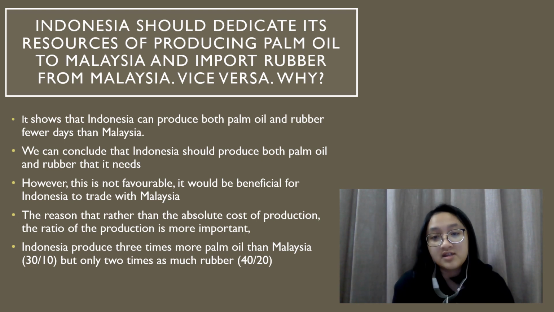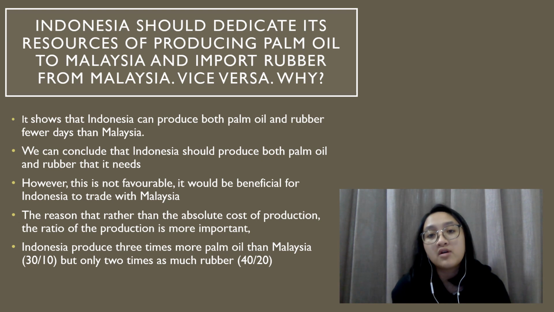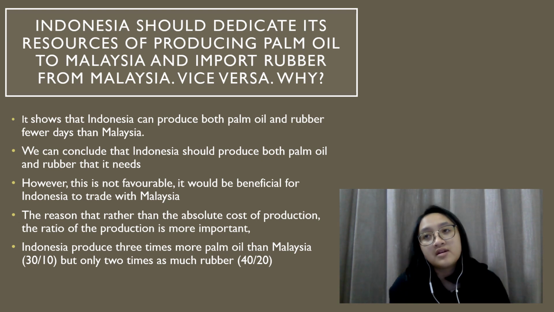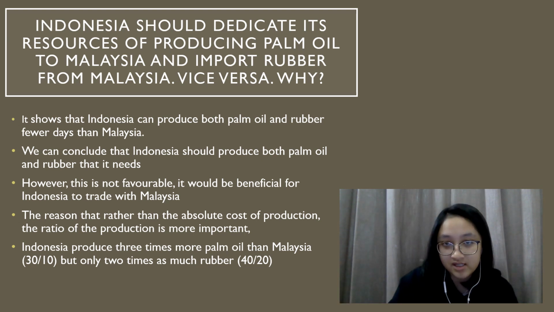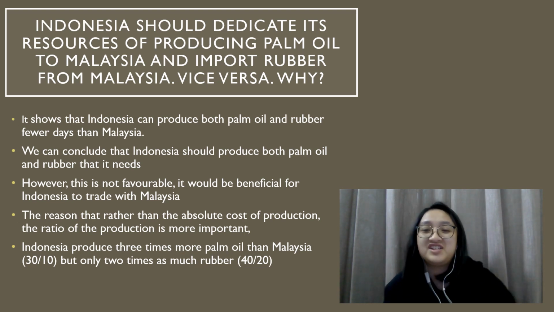So from here, Indonesia should dedicate its resources to producing palm oil for Malaysia and import rubber from Malaysia, and vice versa for Malaysia, where they should dedicate their resources to producing rubber for Indonesia and then import the palm oil from Indonesia. So that is the example of comparative advantage.